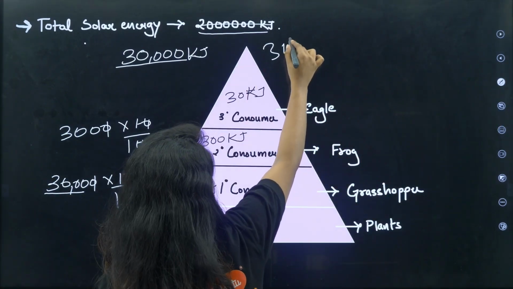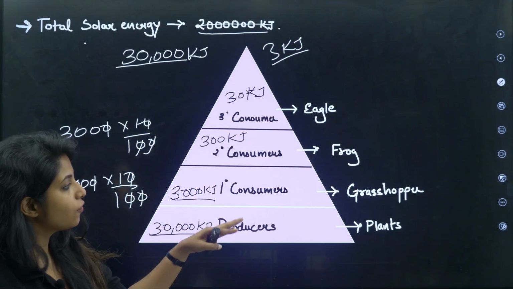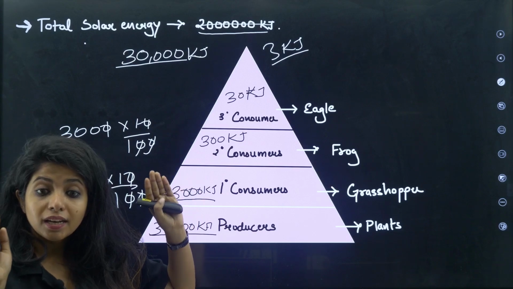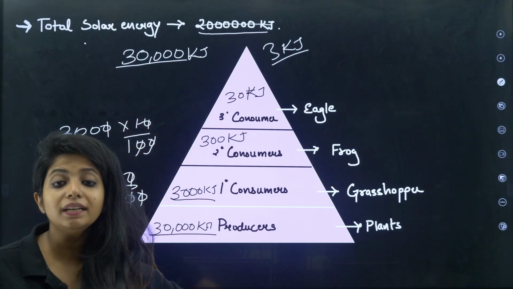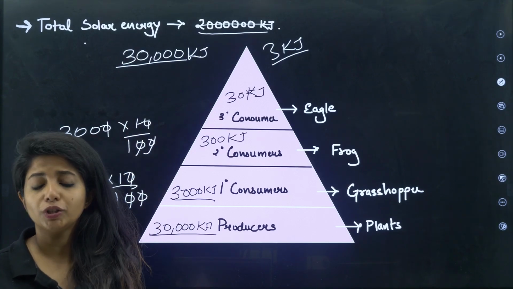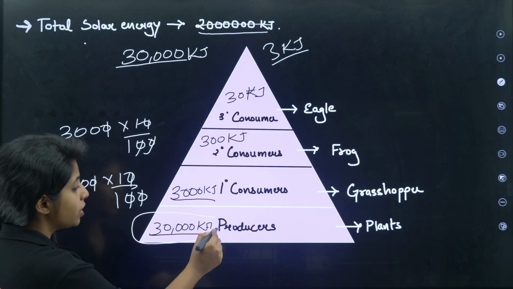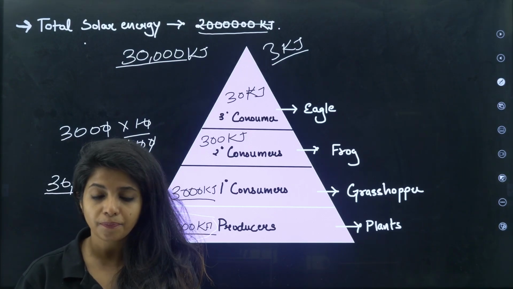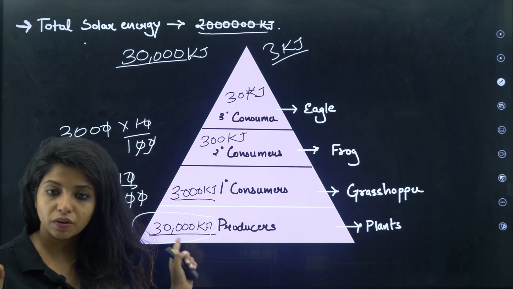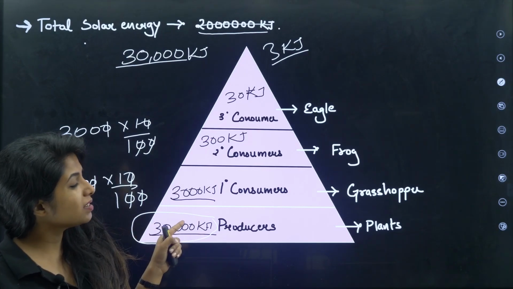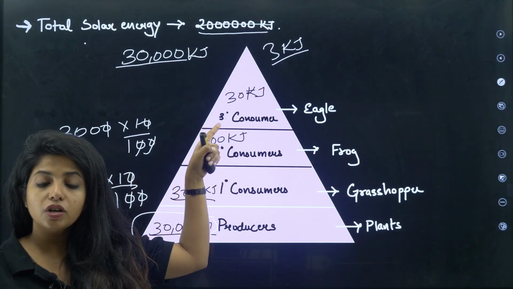Now, is there some energy to pass on to another organism? No, which is why the number of trophic levels is limited, because you do not have energy to pass on to the next organism. And it's a very important question, children. They will be asking you. Over here they will mention how much energy is given to producers, and they will ask you what is the energy that will be gotten by the secondary consumers or the tertiary consumers.